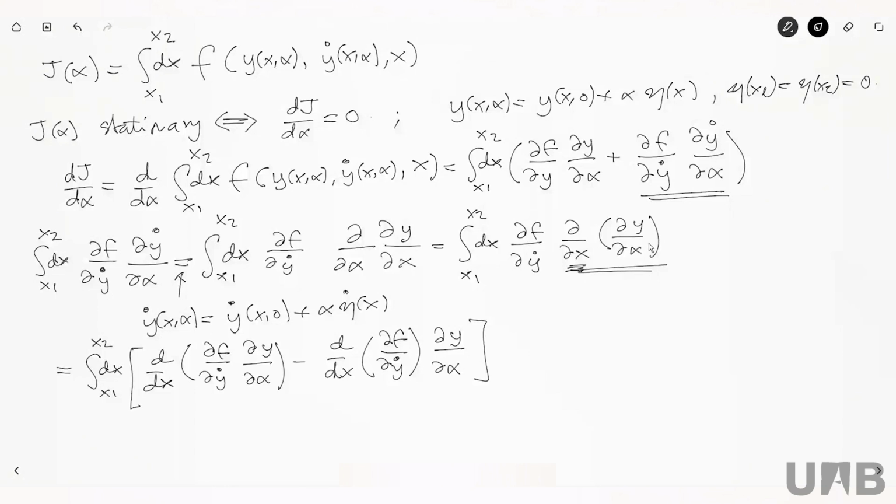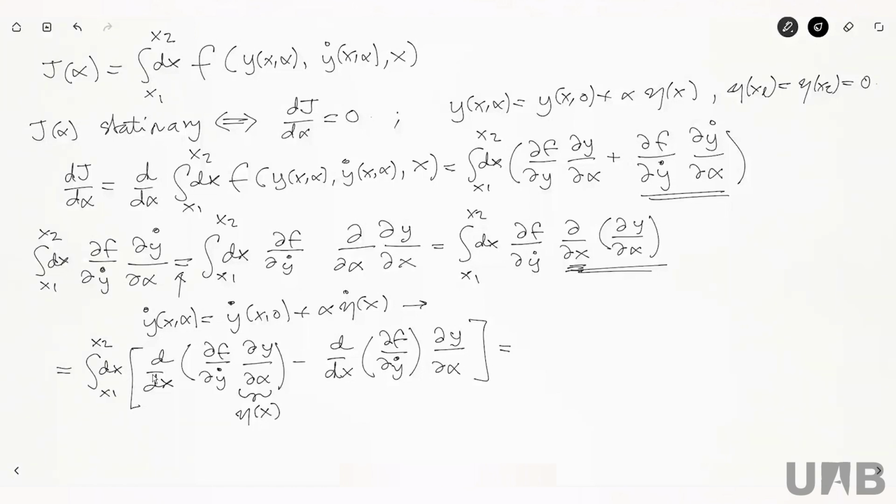Good. So what is this thing? Of course, the derivative of y with respect to alpha here is nothing but eta of x, right? So this is the same.